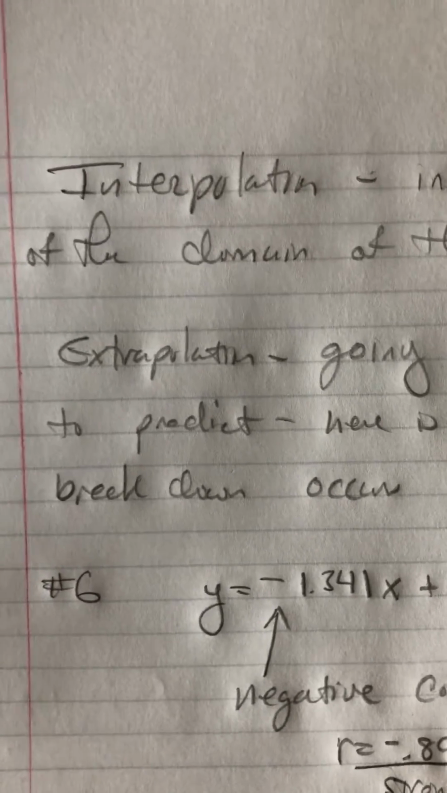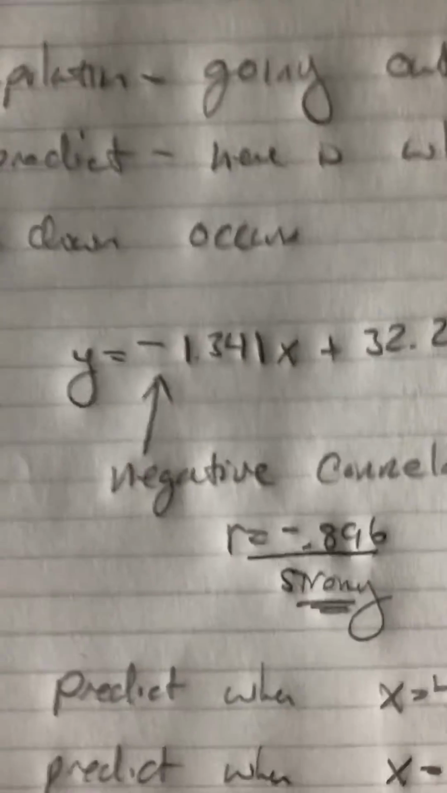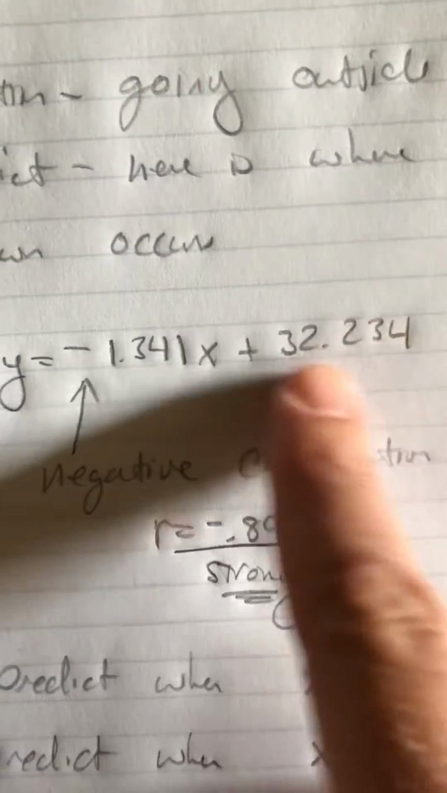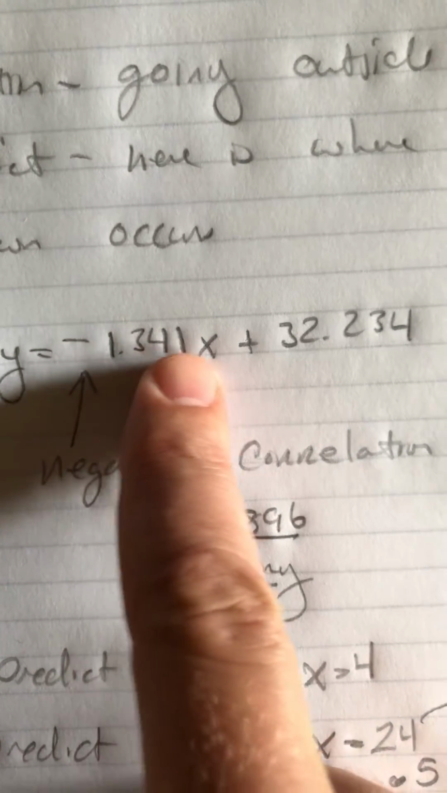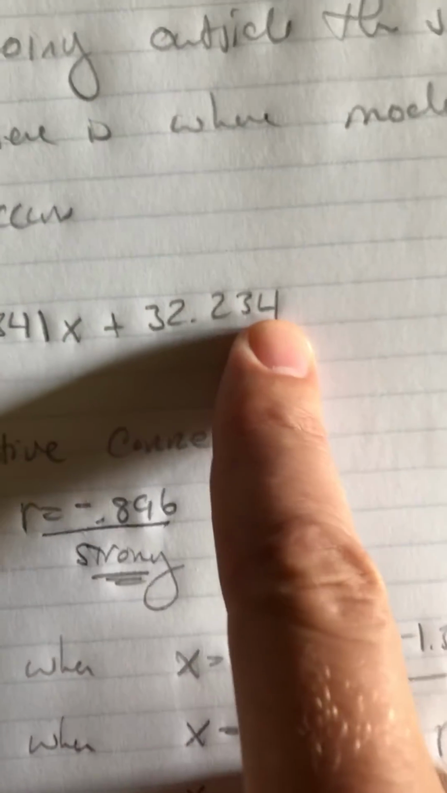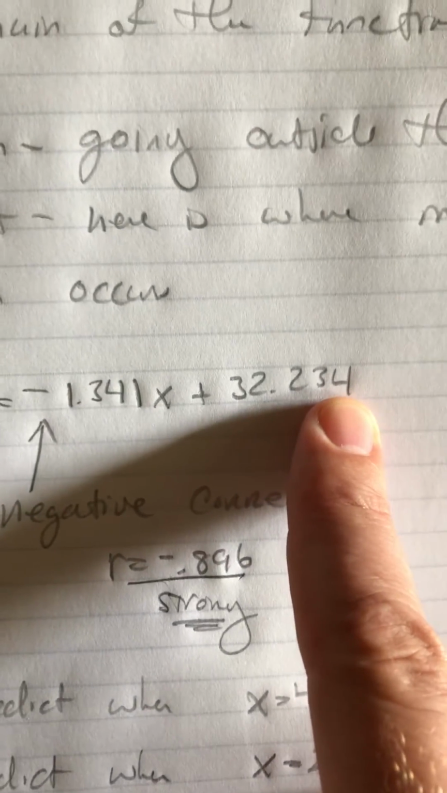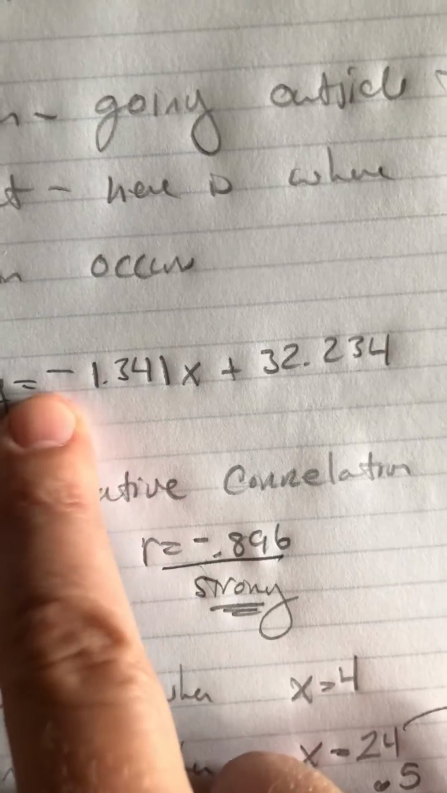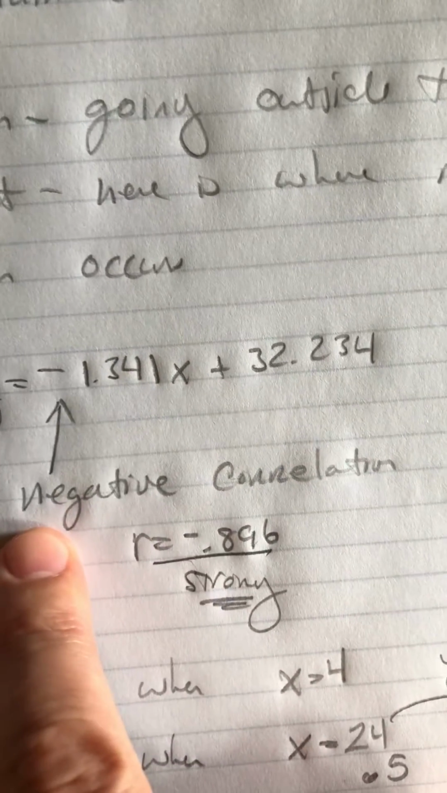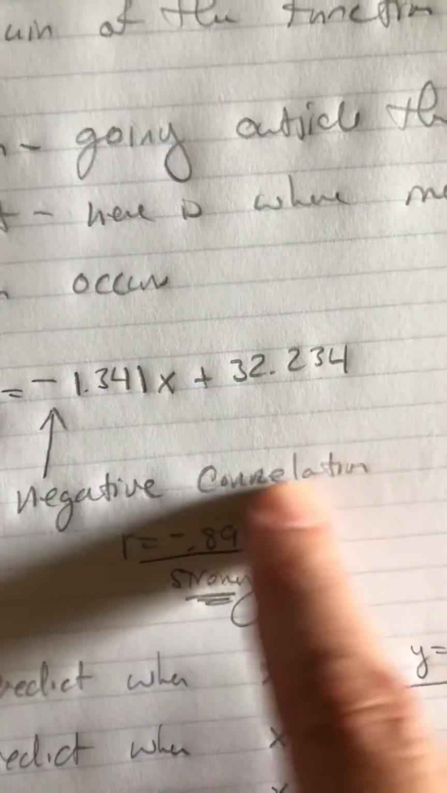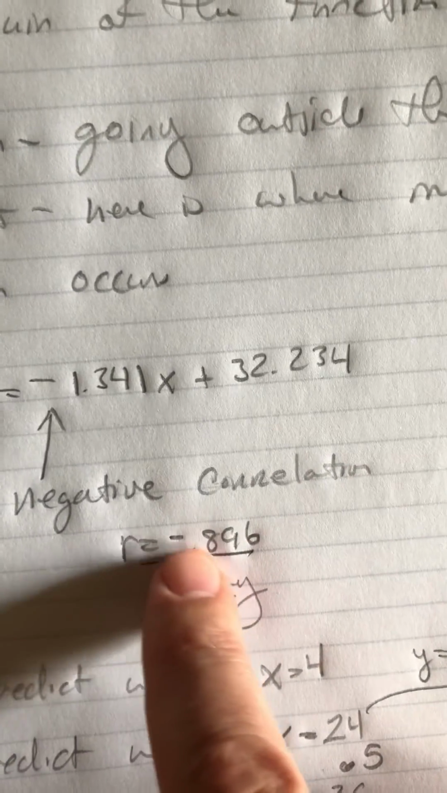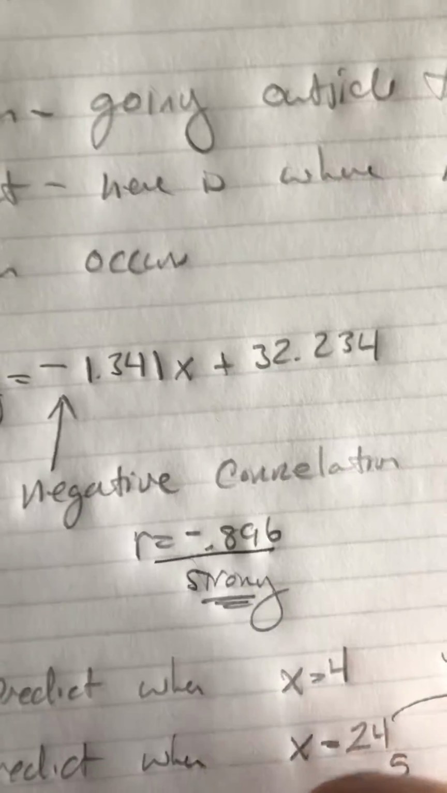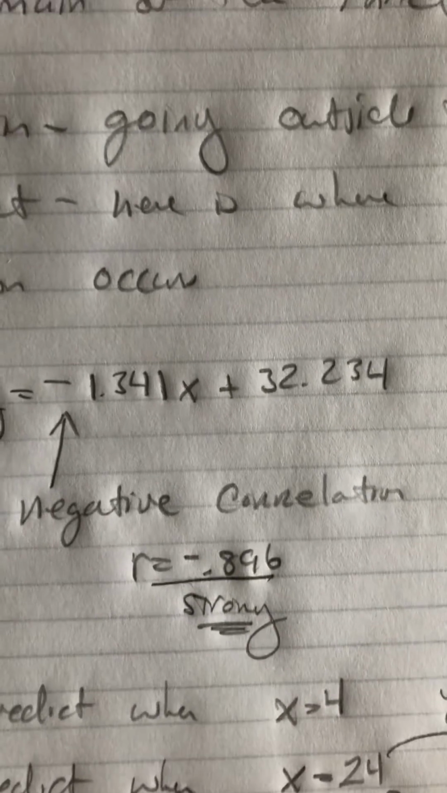So if you're looking at number 6 on page 329, they give you the model. They'll tell you that y is equal to, and this is the a they list, and this is the b that they list, so the negative 1.341x plus 32.234. And I just decided to pick a couple of levels, and let me just point some things out here. This indicates, because it's the slope, that you have a downward sloping line, and that's giving you the negative correlation. Our R value is negative 0.896. That's pretty strong. Again, the closer you are to negative 1 or positive 1, the stronger the correlation is.